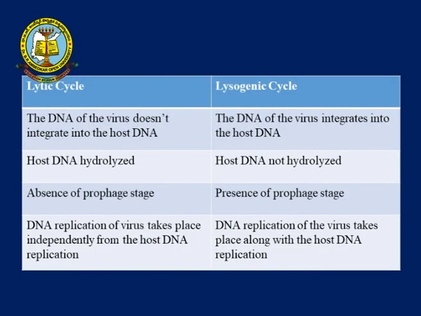Next one, prophage is available in the lysogenic cycle, and absent in the lytic cycle. Next one, DNA replication occurs independently from the host DNA replication in the lytic cycle. In the lysogenic cycle there is no independent replication; it depends on the host DNA replication. Next one, it occurs in a very short period. What is the short period? Approximately 30 to 90 minutes in the lytic cycle. The lysogenic cycle takes more than 1 hour.